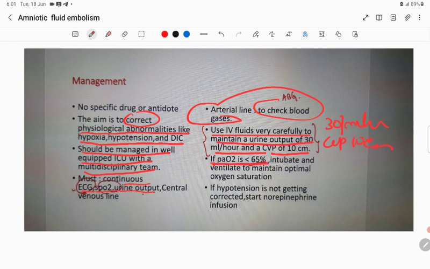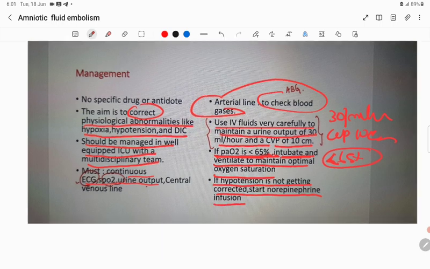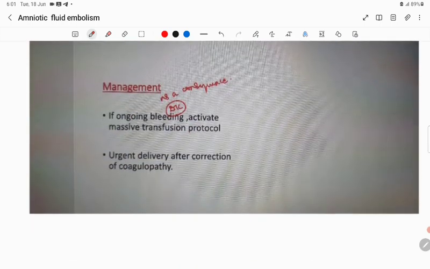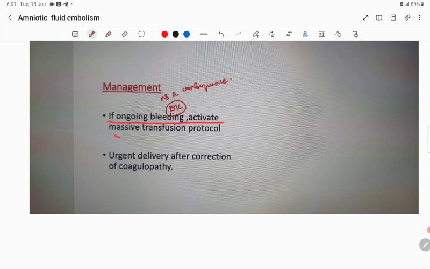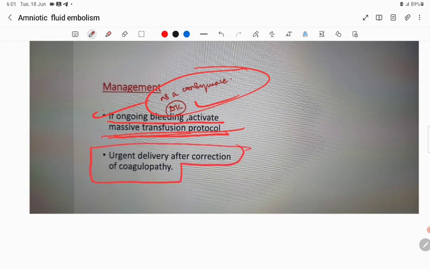If the partial pressure of oxygen is less than 65, then you have to intubate the patient and ventilate to maintain optimal oxygen saturation. If hypotension is not getting corrected, start norepinephrine infusion. Massive ongoing bleeding will be there because of DIC, so you have to start the massive transfusion protocol. Urgent delivery after correction of the coagulopathy.